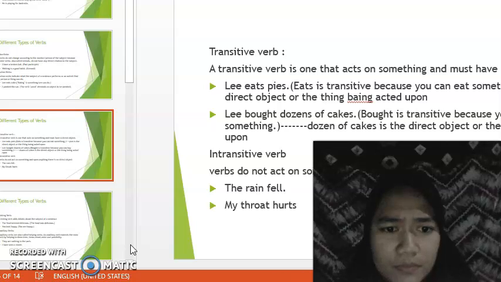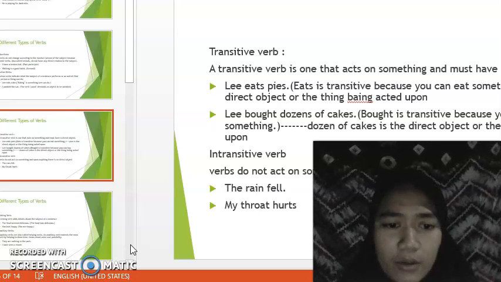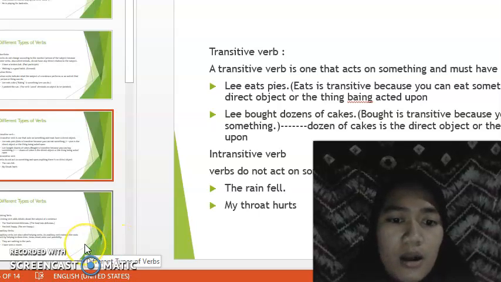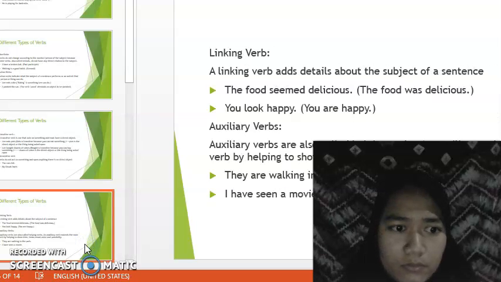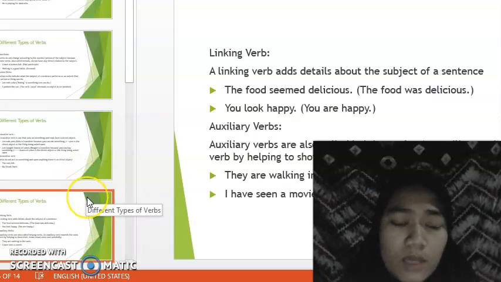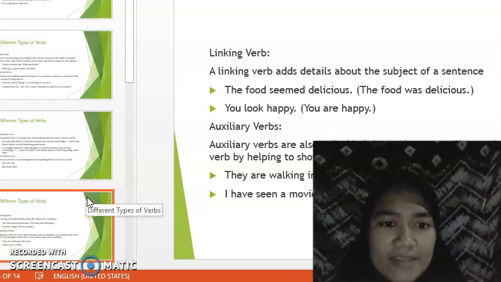And then intransitive verbs. These verbs do not act upon anything; there is no direct object. Example, the rain fell, my throat hurts. And then linking verb. A linking verb adds detail about the subject of a sentence. Example, the food seems delicious or the food was delicious. You look happy.